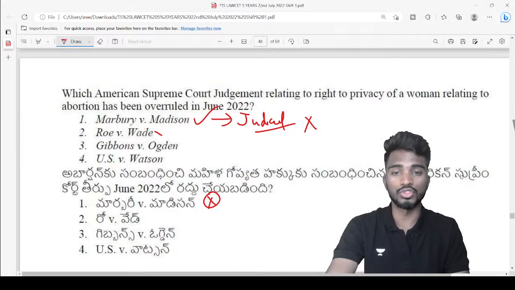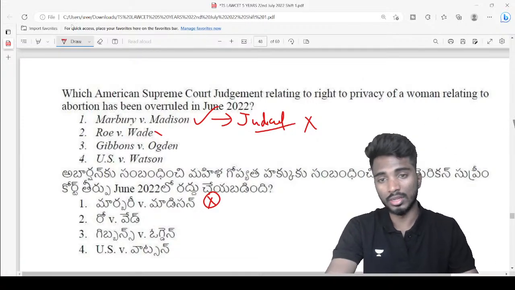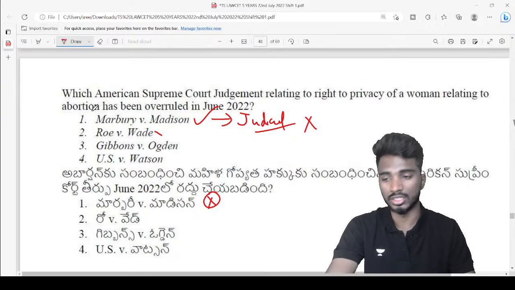So there the concept of judicial review was evolved, right? So Marbury versus Madison is a really important case, I would say.